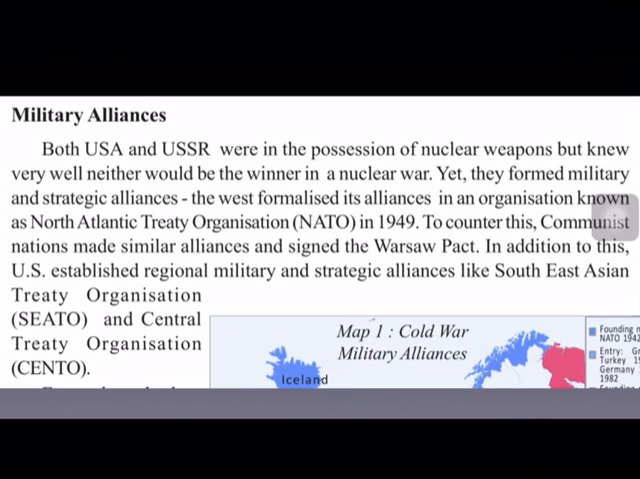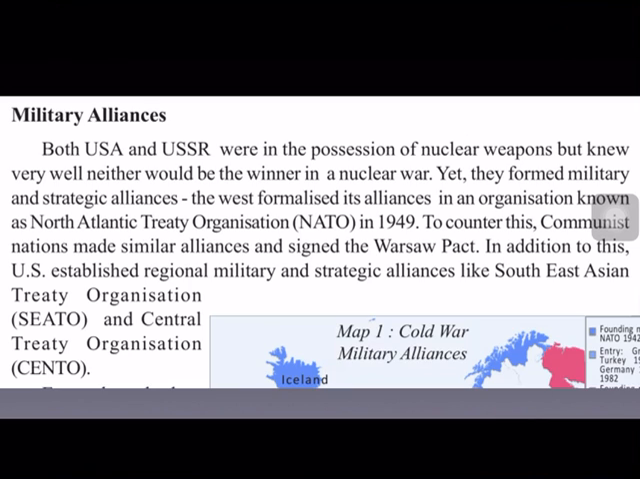These USA and USSR formed some military alliances, just to protect themselves from the other power bloc. For example, the North Atlantic Treaty Organization was formed in 1949 by the USA bloc. The Western bloc formed the North Atlantic Treaty Organization, comprising 13 nations. It formed into NATO. NATO was formed in 1949. And as a counter move to this NATO, immediately the Eastern bloc, that is the Communist bloc, made a similar alliance and they signed the Warsaw Pact.